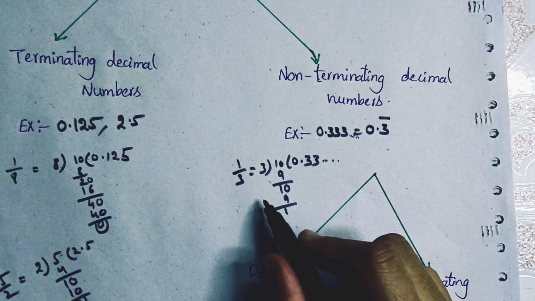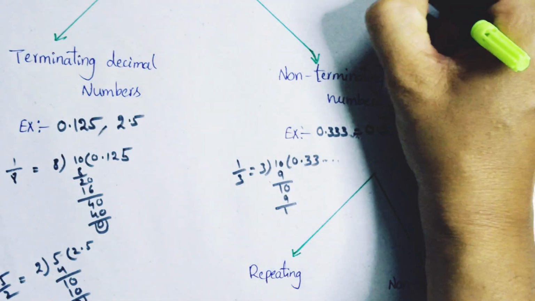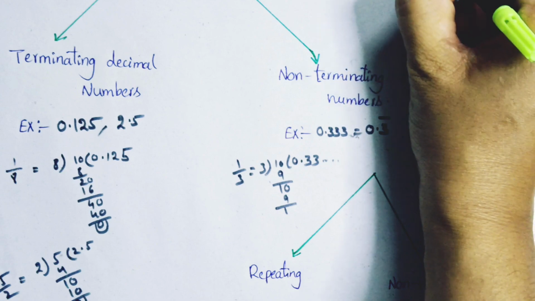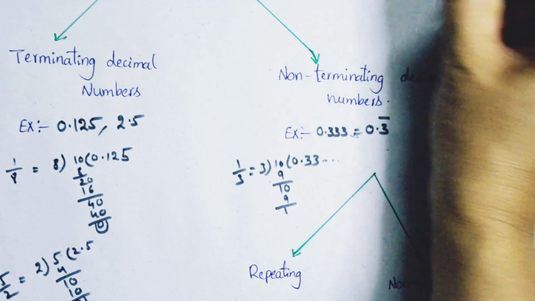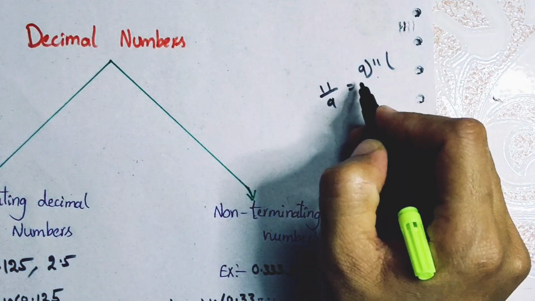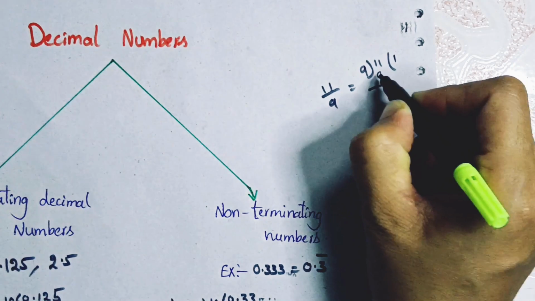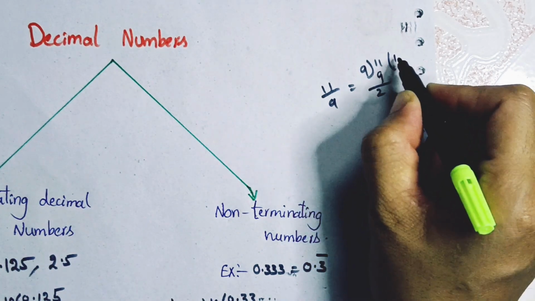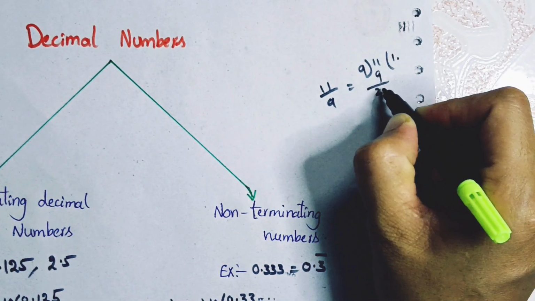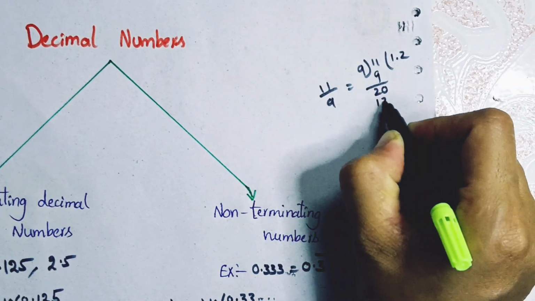I'm taking another example, 11 by 9. 9 here, 11 here, then 9 ones are 9. So 2 is the leftover part. Here I'm putting 0. 9 twos are 18.